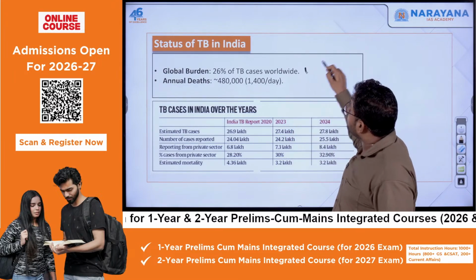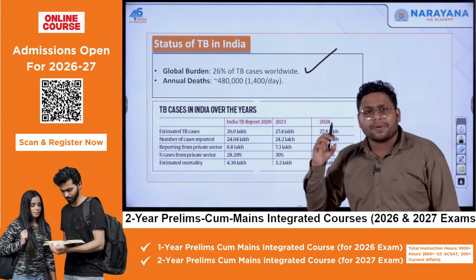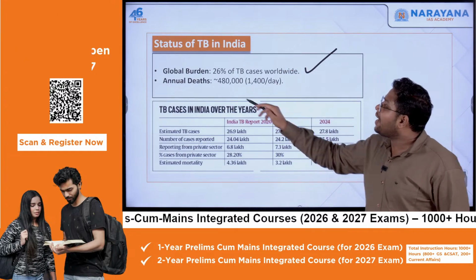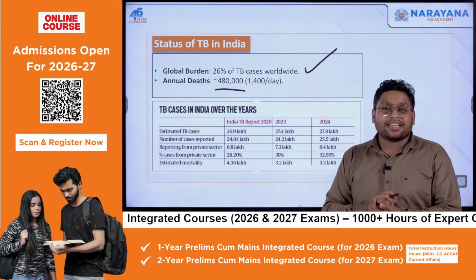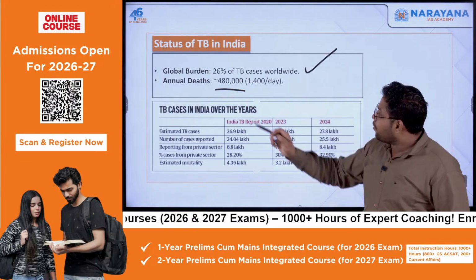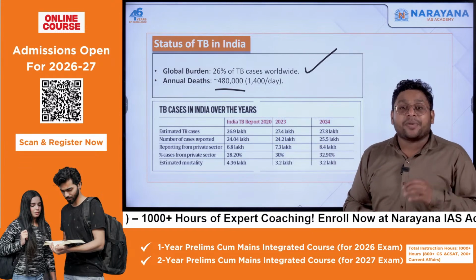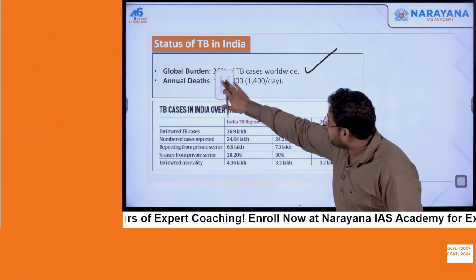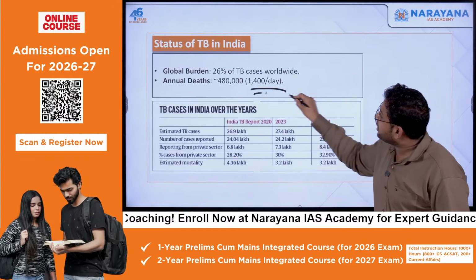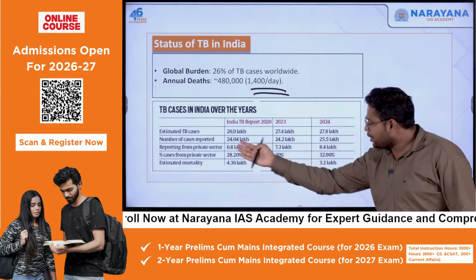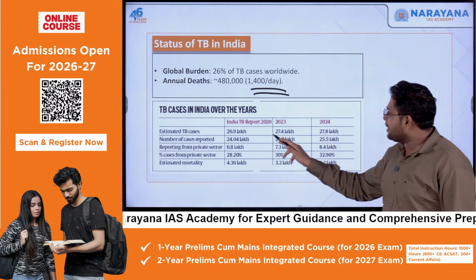Globally, we say 26% of the global burden of TB cases lies in India, and you can see the number of people dying because of TB. 4,80,000 people are dying in India because of TB, and this is official data. So it's somewhere around 1,400 people per day. You can see the numbers, estimated TB cases.